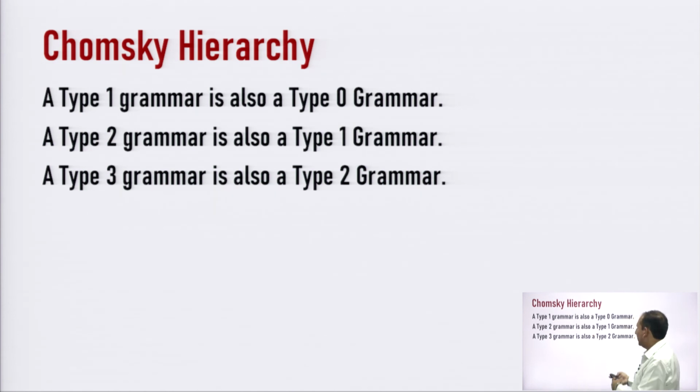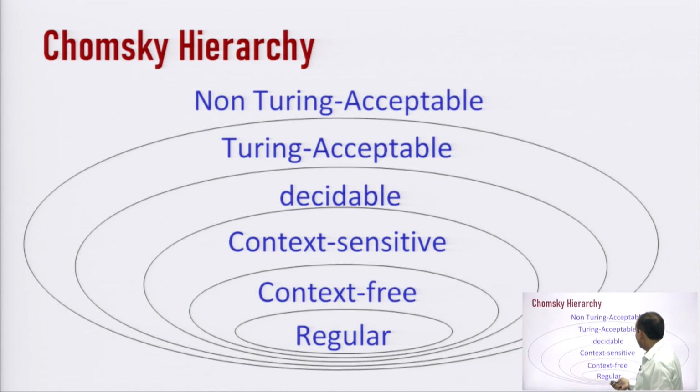In this slide, at the core we have a regular language, then context free, next level context sensitive, then a decidable language, then a Turing acceptable language, then a non-Turing acceptable language.